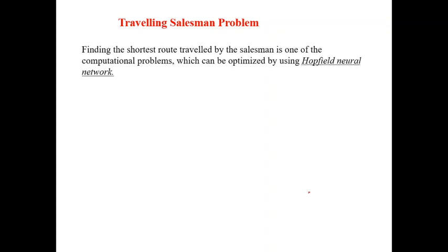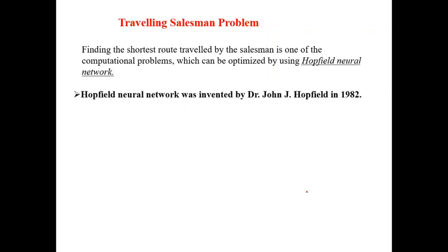Consider the traveling salesman problem. The traveling salesman problem is the most commonly used optimization problem. In this problem, a salesperson has to travel among a number of cities. Each city must be visited exactly once, and it is a circular travel. Whichever city was the starting point, the salesperson has to return to the same city with minimum cost and minimum traveling time. Every city must be visited exactly once.